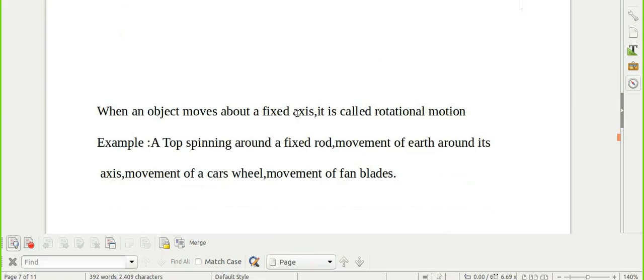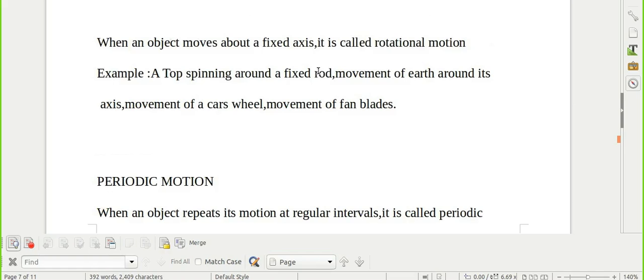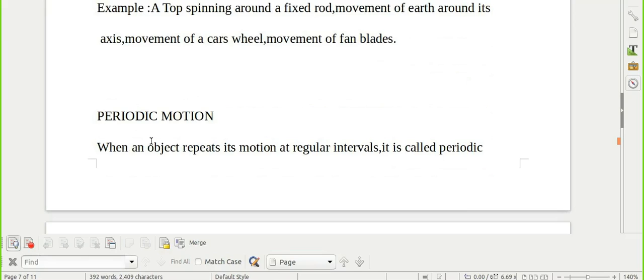When the object moves about a fixed axis, it is called rotational motion. Like a top spinning around a fixed rod, the movement of the earth around its axis, the movement of a car's wheel, the movement of fan blades. These are all examples of rotational motion.